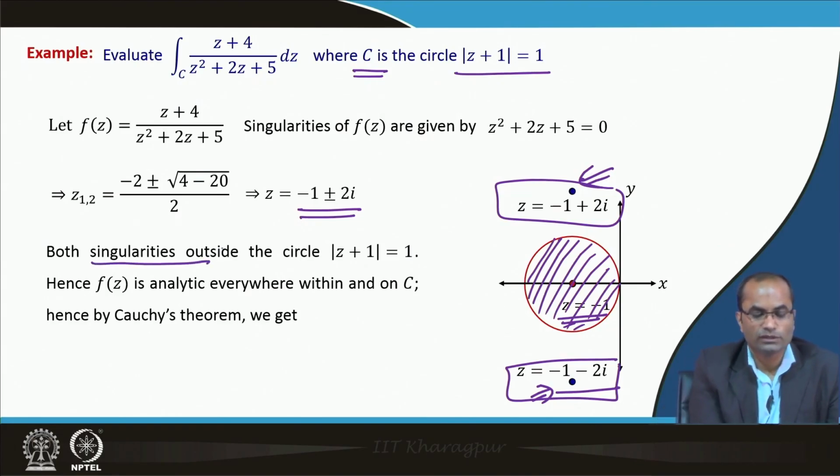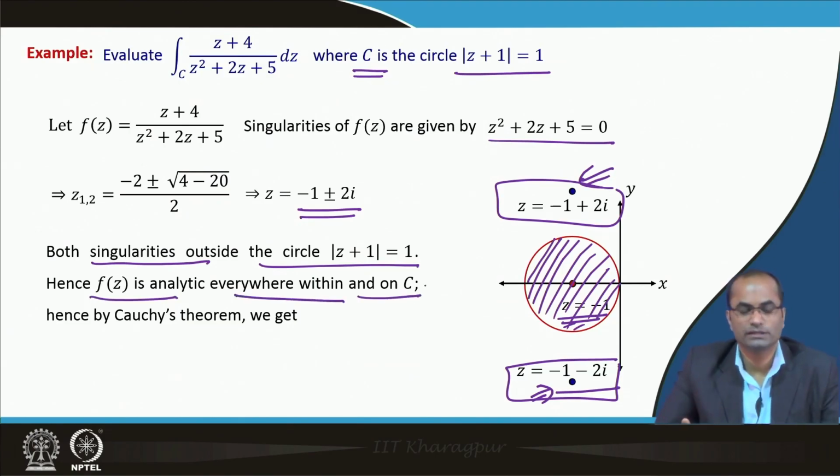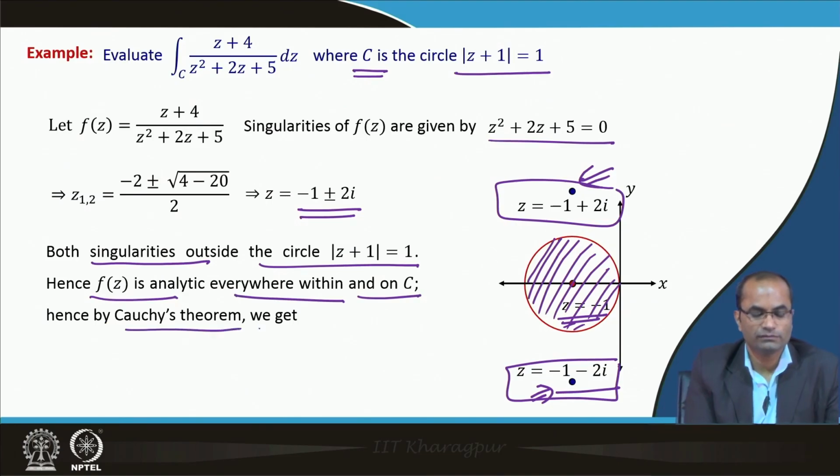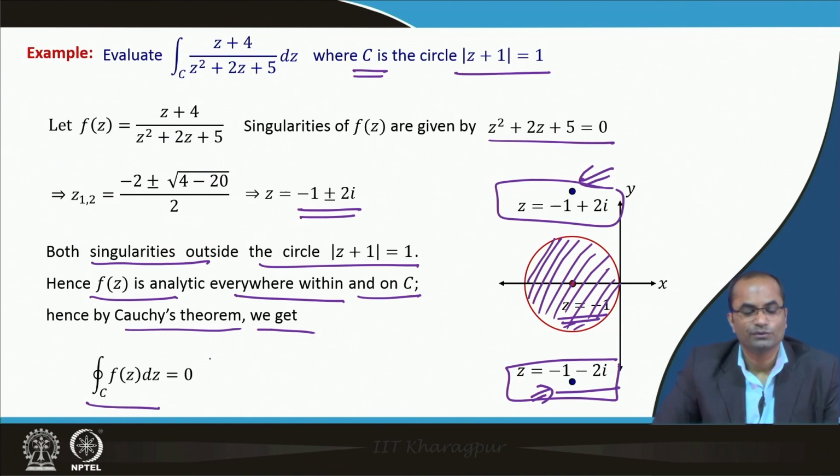The singularities, which will be discussed in more detail later, lie outside this circle. Hence, f(z) is analytic everywhere within and on C. So, by the Cauchy theorem, this integral has to be 0.